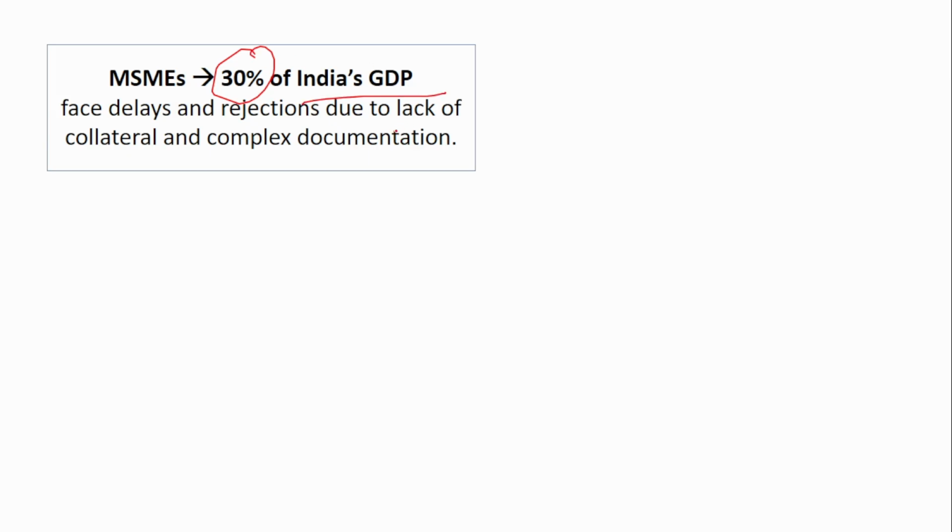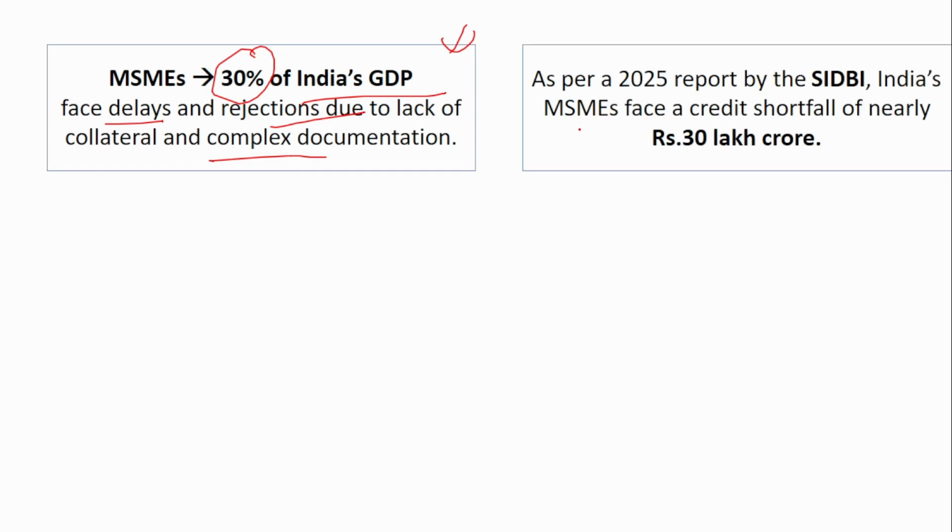But still, though they contribute this much, they get much lesser loans compared to the corporates. The corporates have easy access to the loans provided by the financial institutions. But MSMEs face delays and rejections due to a lack of collateral and complex documentation. There was a report released by SIDBI, in which it stated that India's MSMEs face a credit shortfall of nearly 30 lakh crore. So this is a huge shortfall, right? When you scale up, this ULI will be very useful for the MSMEs.